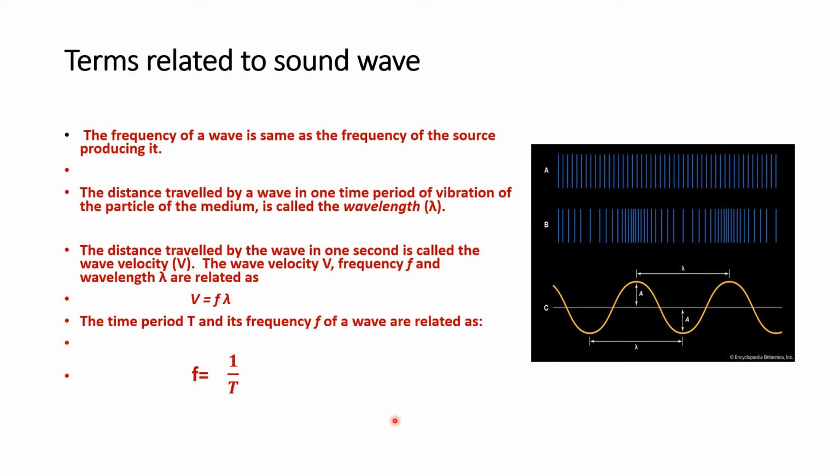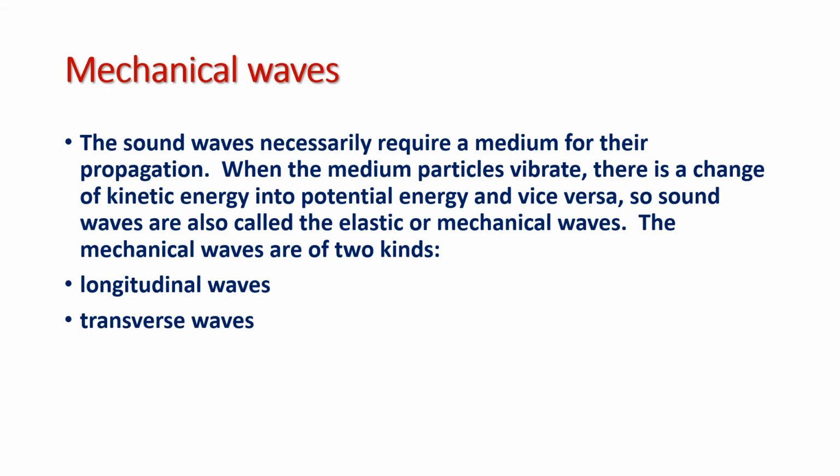Okay, so if 20 vibrations are taking place in 1 second, what is the time taken for one vibration? That will be 1 by 20, isn't it? And the time taken for one vibration is called the time period. So time period is 1 by f, or frequency is 1 by T. Remember this formula.